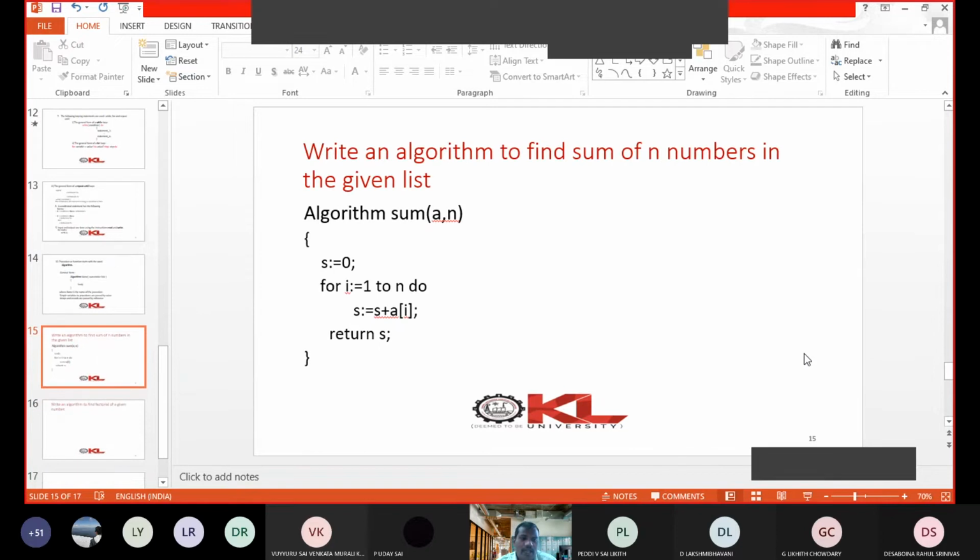Here I am giving a very simple example: finding the sum of n elements. You see here, first what are we writing? We are writing algorithm. This is a must for every algorithm. This keyword indicates that we are going to write an algorithm. So algorithm is a must. Then what is the name of the algorithm?